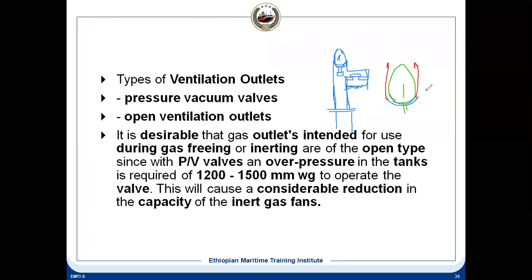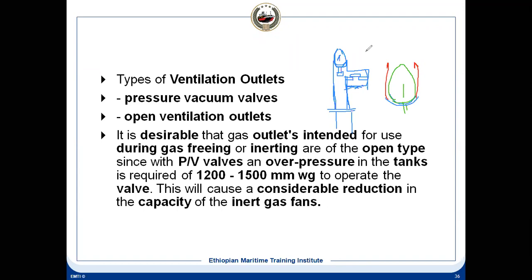Even if it is catching fire, the flame has got a velocity. It means it can come back. Suppose it catches fire, then what will happen? That can travel inward and downward, and it can enter into the tank because this is open now. But it will not, because the flame velocity is around 22-23 meters per second, but your releasing velocity is 30 meters per second. So by the time it tries to enter, this valve will close back because the pressure will be reduced here. So that is the requirement. That is the reason, one of the SOLAS requirements, that the releasing velocity should not be less than 30 meters per second.